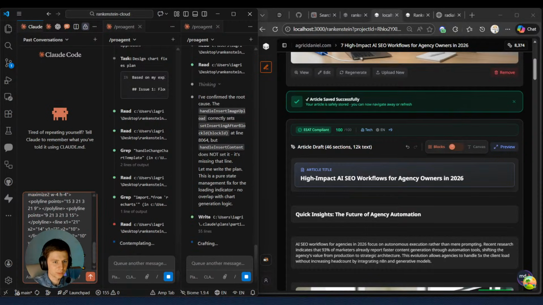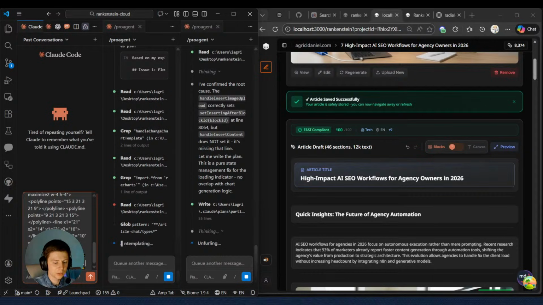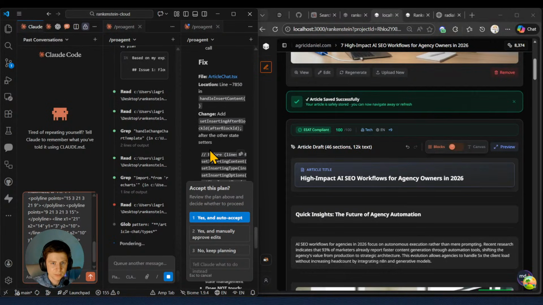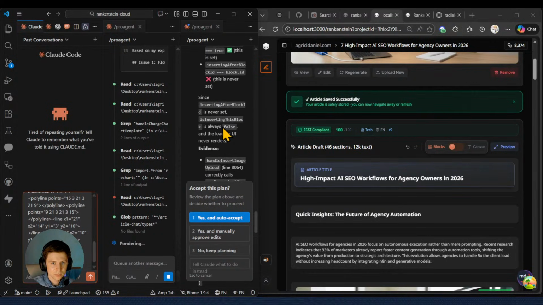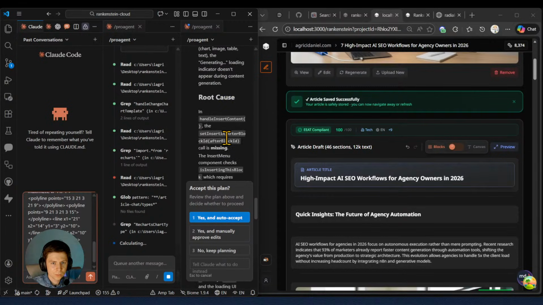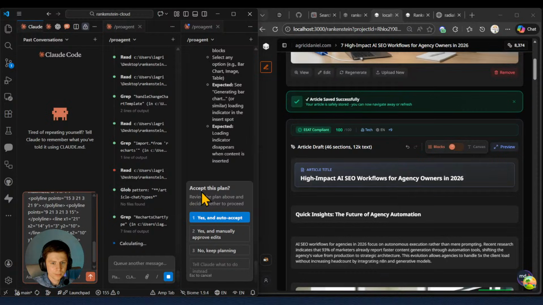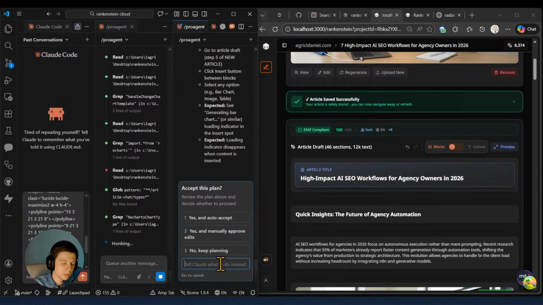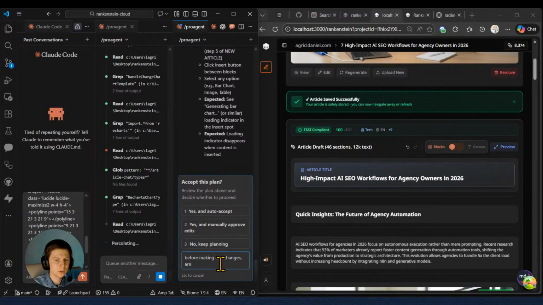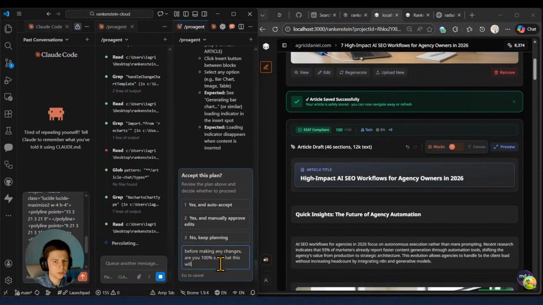So please check that the charts that are being generated, here we also have the plan. Before making any changes, are you 100% sure that this will fix it?